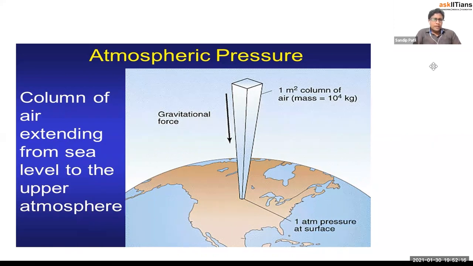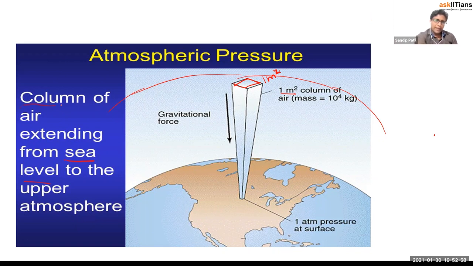Okay, so this is the column, right? You can see the earth there, and on this earth, for the sea level, we can consider a column of air extending from sea level to the upper atmosphere, right? So we know the atmosphere also has some range. For that range, let's consider one imaginary column which has the area of 1 meter square. We don't have to manufacture it and keep it like this. It is very high, it is the imaginary column, we can say.